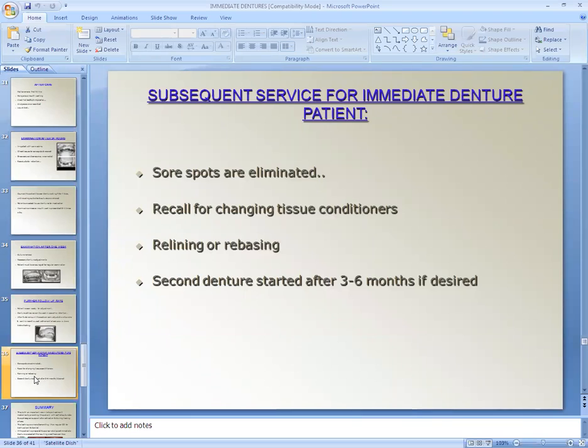So subsequent service for the immediate denture patient. Sore spots are eliminated. Then recall for changing tissue conditioner, relining, rebasing, and second denture started if necessary. Second denture is started after 3 to 6 months if desired. Because in many cases there is tissue and bone remodeling, and in those cases only relining or rebasing cannot help the patient for the retention of denture. So in those cases you can start the second denture after 3 to 6 months.